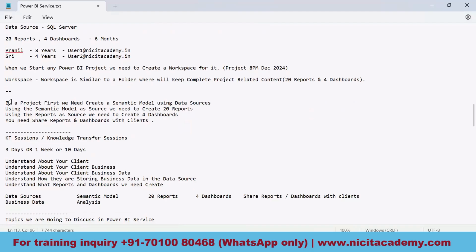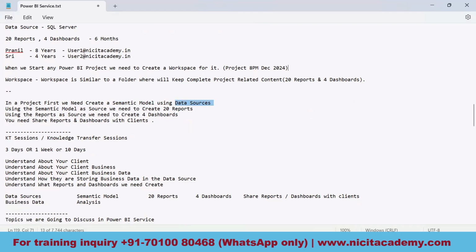Let me explain quickly. In a project, first we need to create a semantic model using the data sources. Semantic model means dataset. So whenever a project starts, we will be creating a semantic model using the data sources.